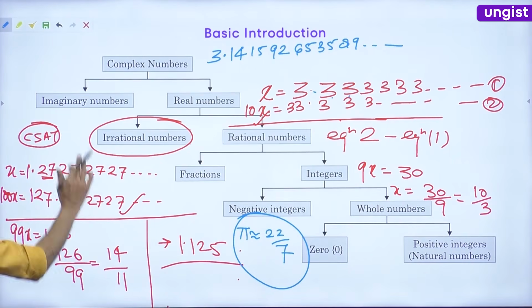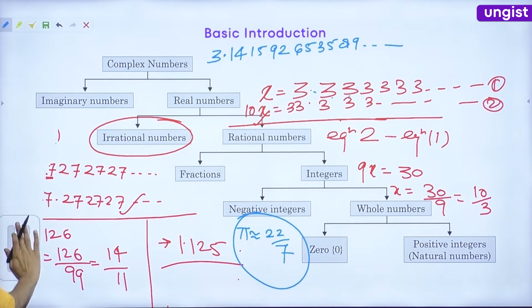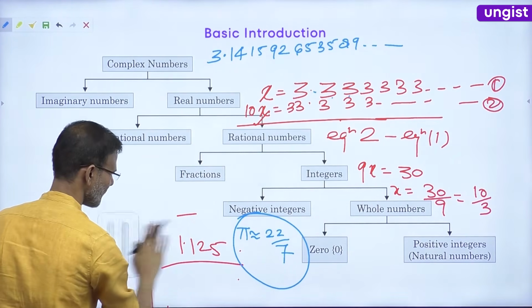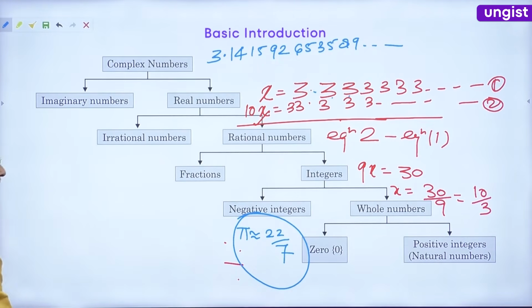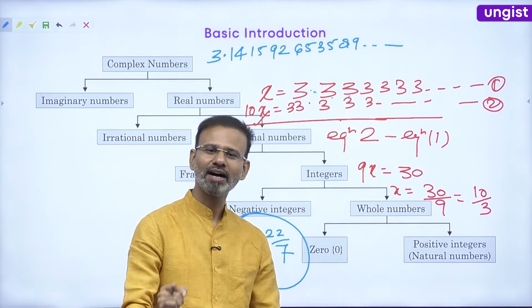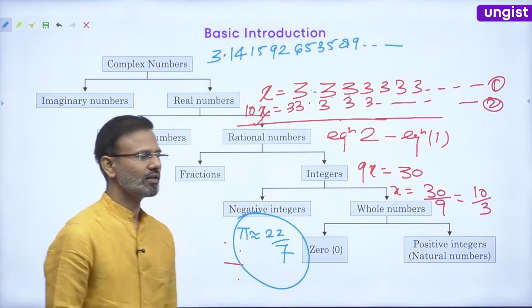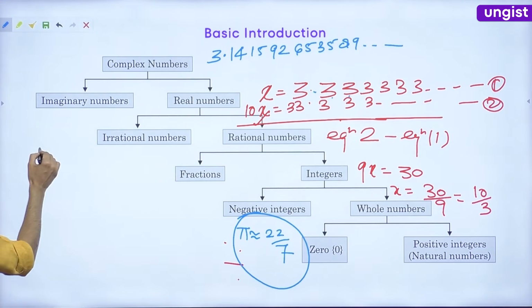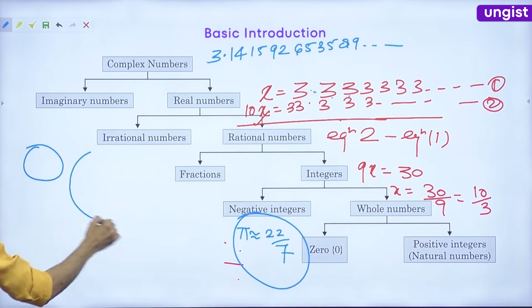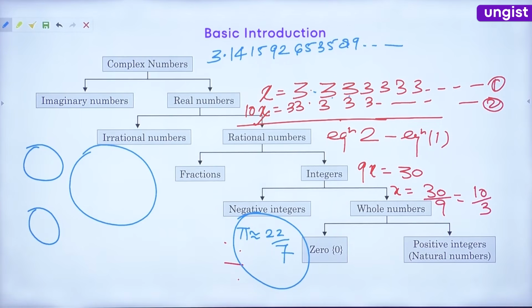Let me tell you an experiment behind pi. And do you know who did this? This experiment was done by Archimedes. See what he has done. He has taken some different circles, guys.